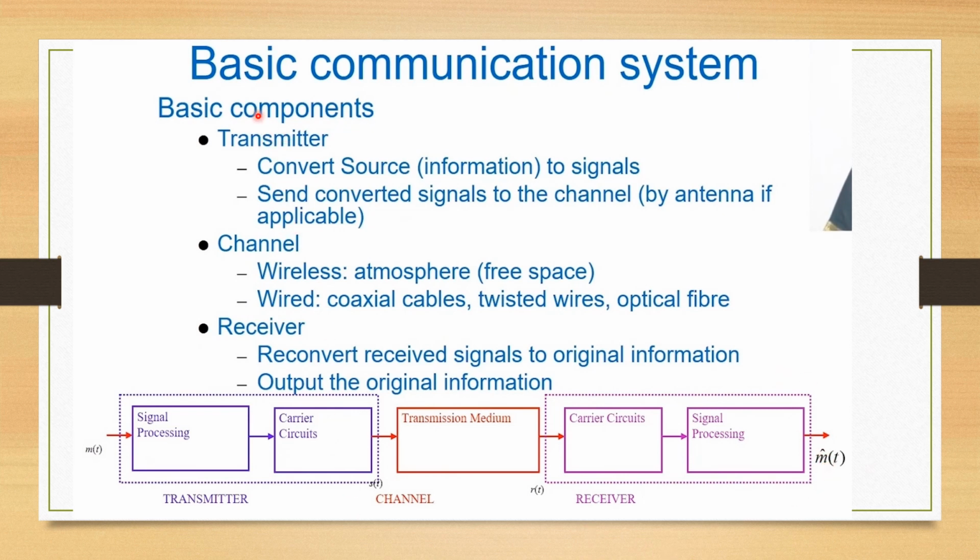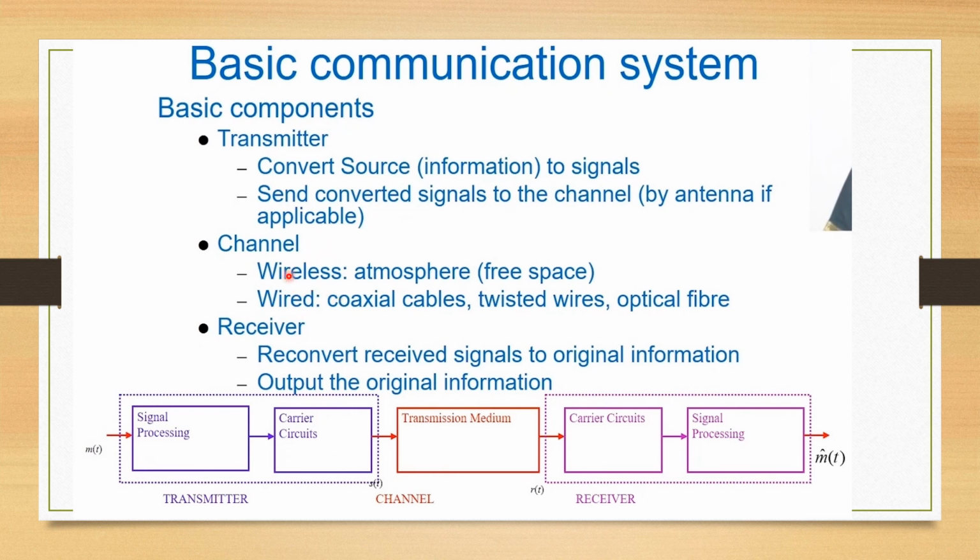Now we'll move on to the basic components of the communication system, that is transmitter, channel and receiver. The transmitter converts the source information to signals. These converted signals are sent to the channel with the help of an antenna if applicable, and the channel will receive the signals from the transmitter. The channel can be wired or wireless.